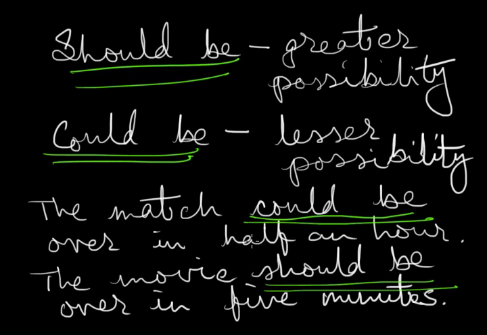When the nurse says the doctor should be here in 5 minutes, you are pretty happy because you know that the doctor is going to be here within 5 minutes. But when she says the doctor could be here in 5 minutes, you say, oh my god, I'm going to have to wait here for God knows how long. So that is the difference between should be and could be. That is the difference between should and could. And that is how we should use should be, could be, should or could in our sentences while we speak